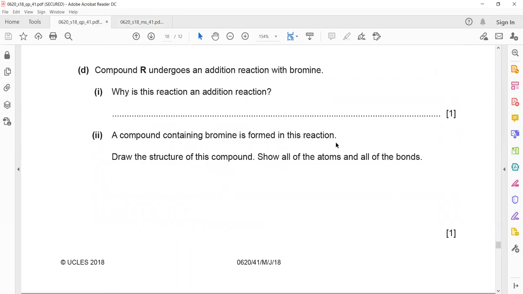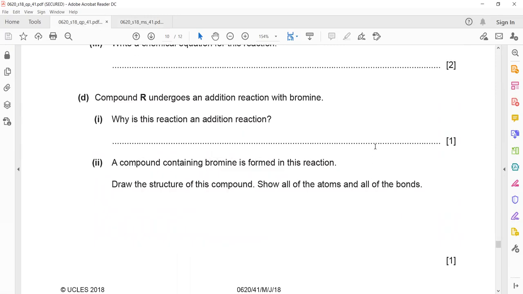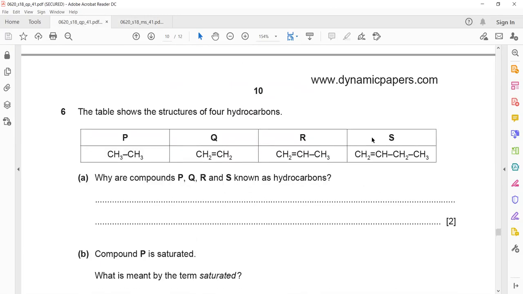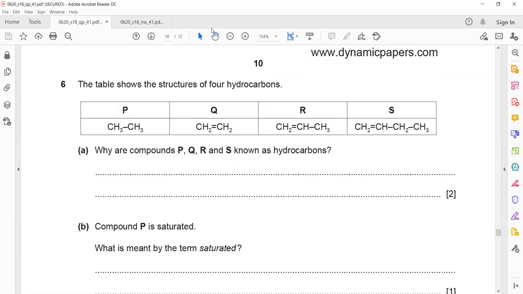Then a compound containing bromine is formed in the reaction. So R reacted with bromine. When R reacts with bromine, what will happen? The double bond will break into a single bond. One bromine is added here, another bromine is added to the other carbon. Because whenever an addition reaction occurs, two atoms are added to the carbons which have a double bond. Is it clear?